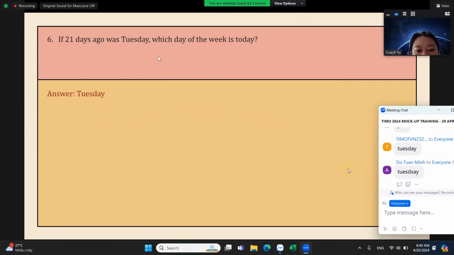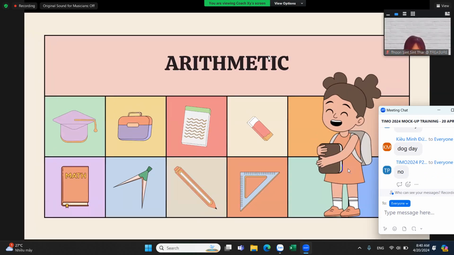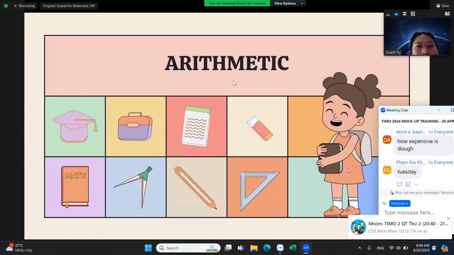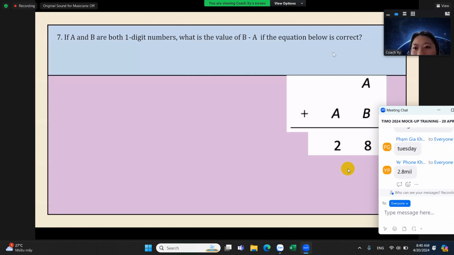None? Okay, let's go to the next question, which is in arithmetic. Now, arithmetic number 7. If A and B are both one-digit numbers, what is the value of B minus A if the equation below is correct?